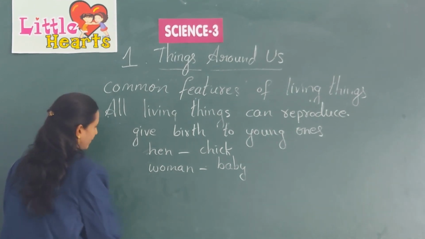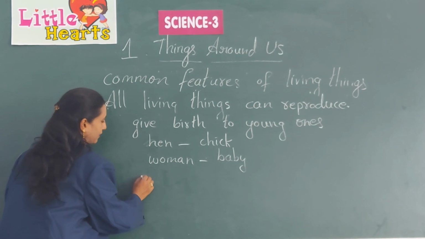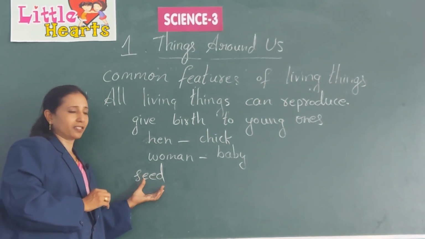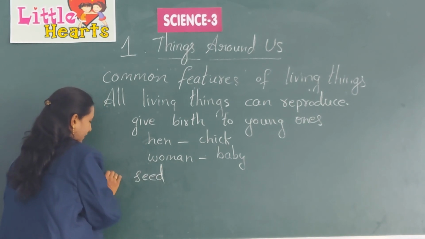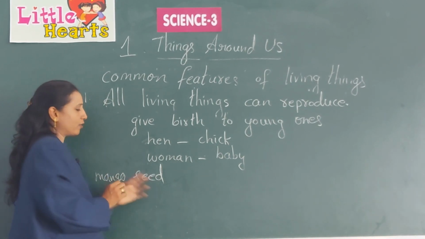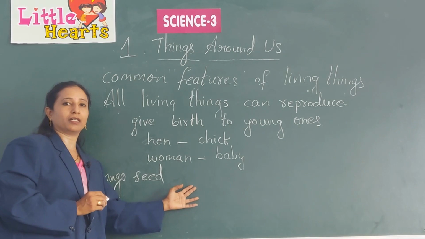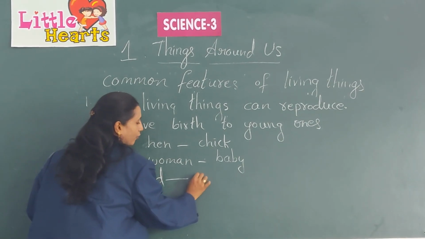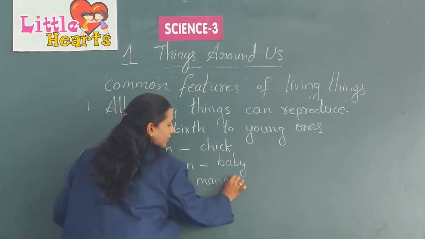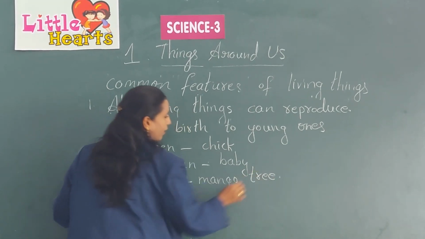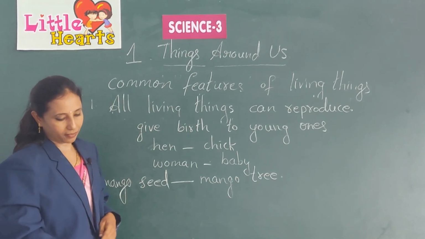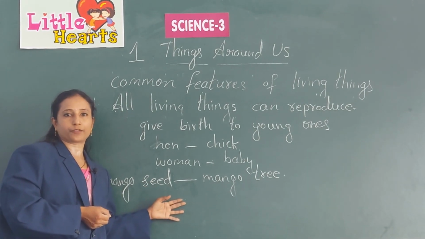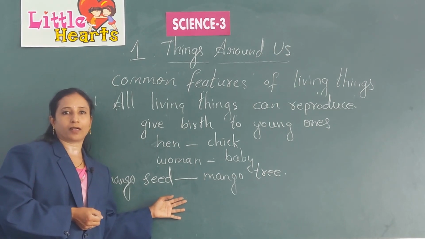And if you take a seed, we get this seed from a plant, and if you take a mango seed, it gives rise to a mango tree only. It doesn't give some other fruit, isn't it? A mango seed grows into a mango tree. So the process by which living things give rise to their offspring is called reproduction.